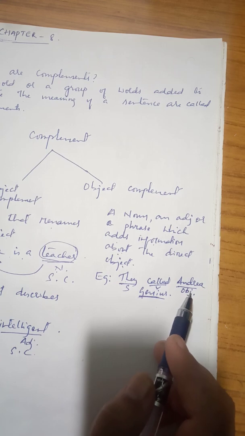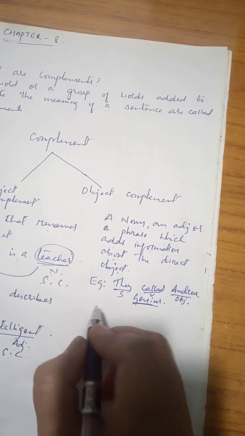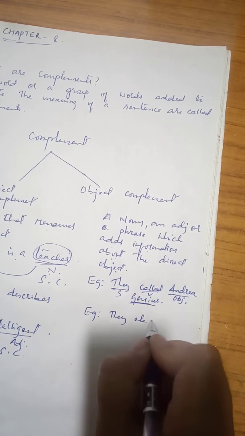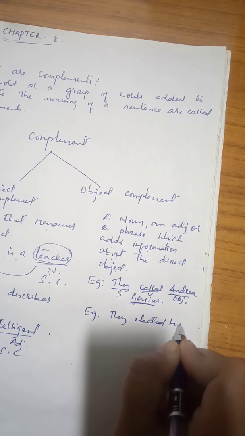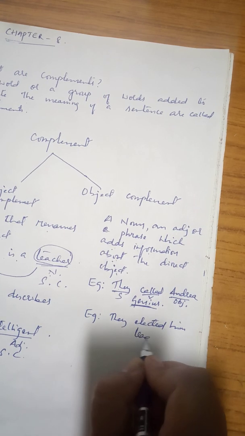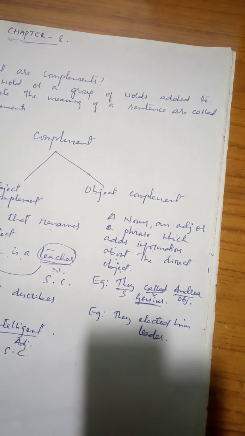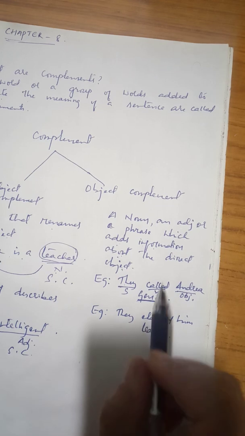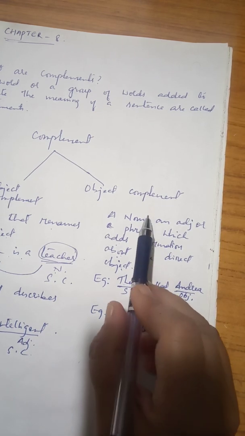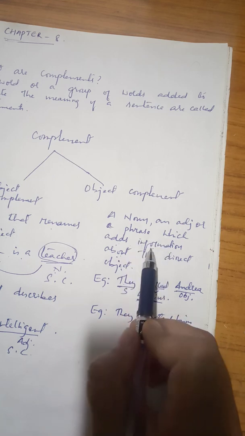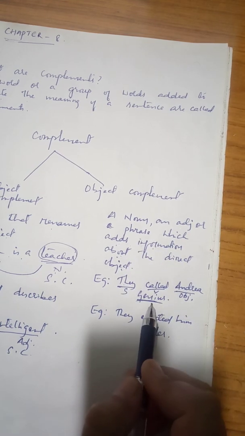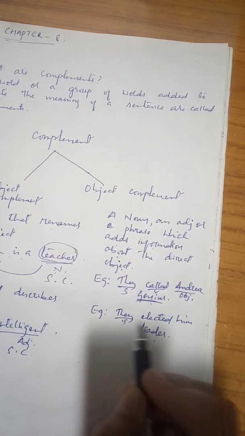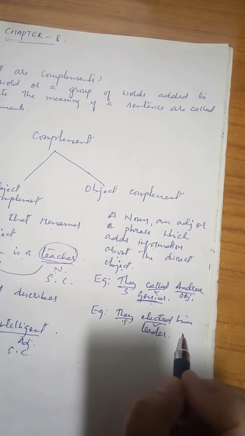Now let me give you one more example to make it more clear. They elected him leader. Now again, see the definition of the object complement: a noun or an adjective or a phrase which adds information about the direct object. In the previous one, genius is an adjective. Now in this case, they elected. Here again, they is the subject, elected is the verb, right?